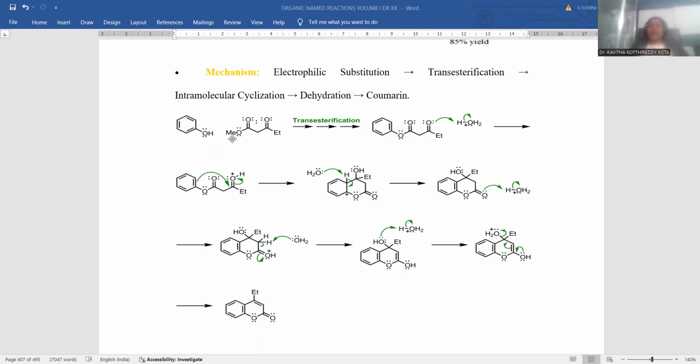This is the way the existing ester, here is the ester functionality you can observe. So this methoxy is now replaced with this oxygen atom over there. So the oxygen to carbonylic carbon bond is located. This is called trans-esterification. And here is the new ester linkage generated, and the oxygen present on the other terminal binds with this water molecule. So the protonation takes place. The protonated one is positively charged.